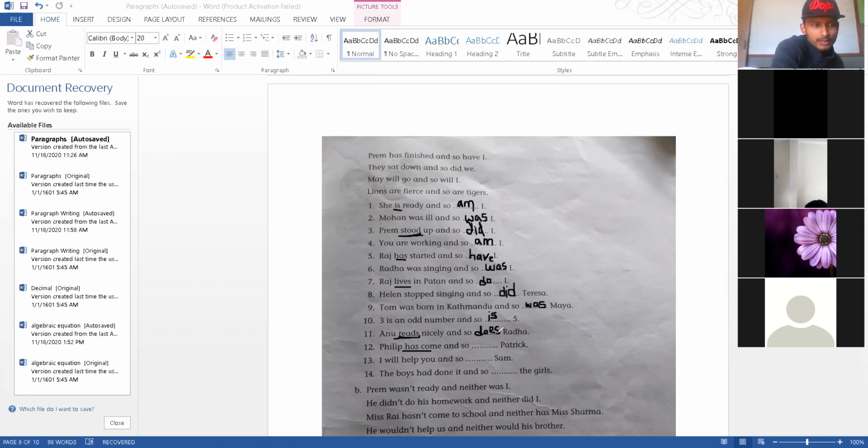Okay, number 12, Kavya. Yes, that's right. Patrick has. It's not have because Patrick is alone, so has. If there are many, then have. And I and you also will take have. Right? That's the thing that you have to remember.